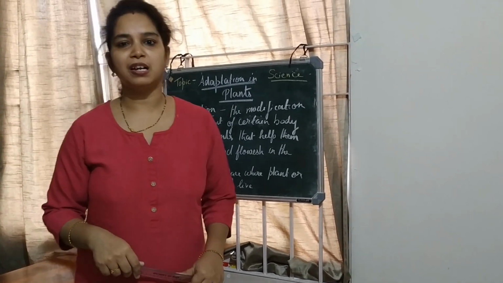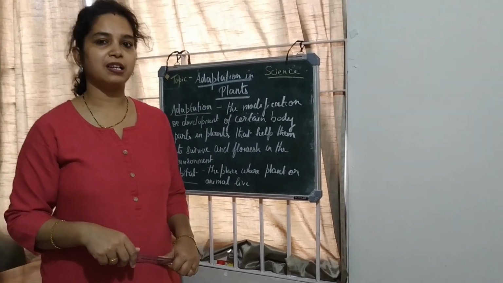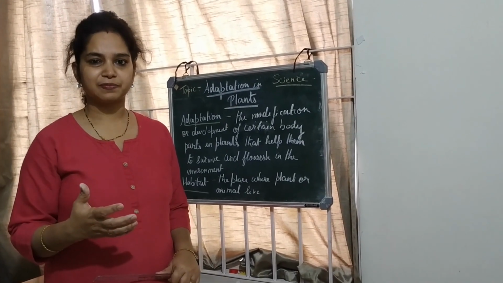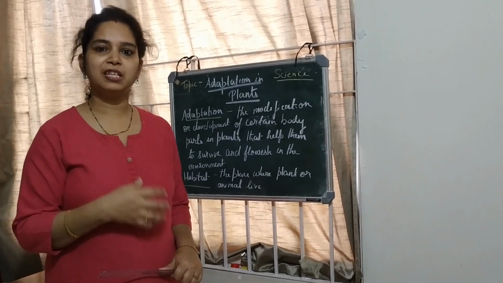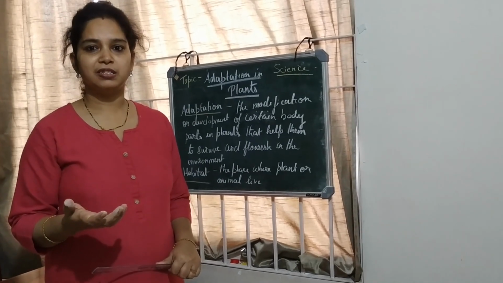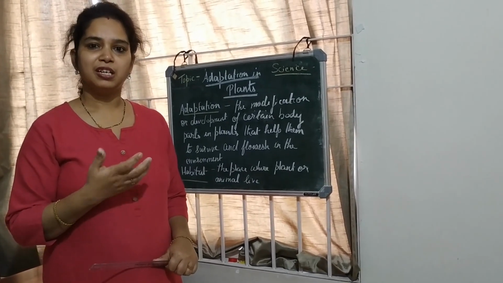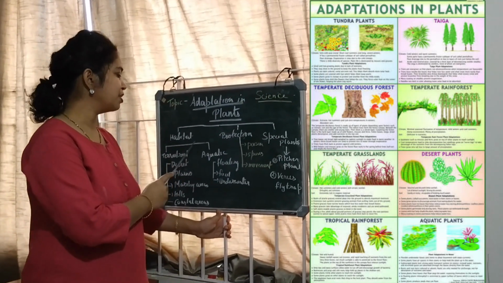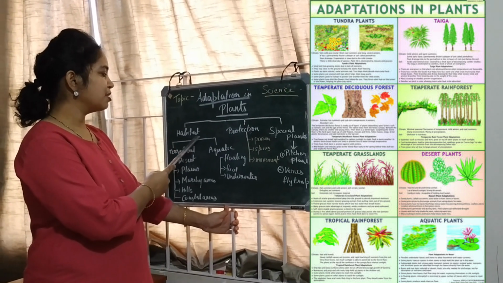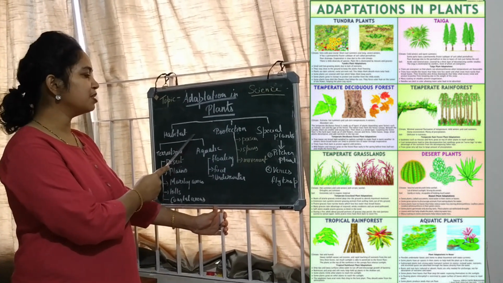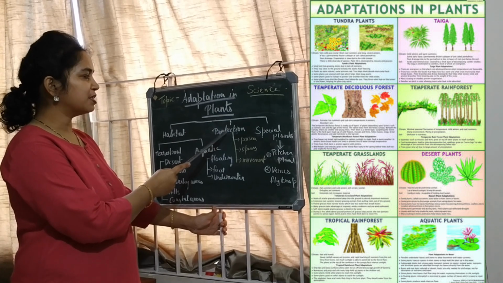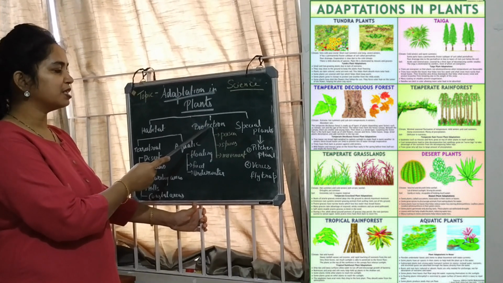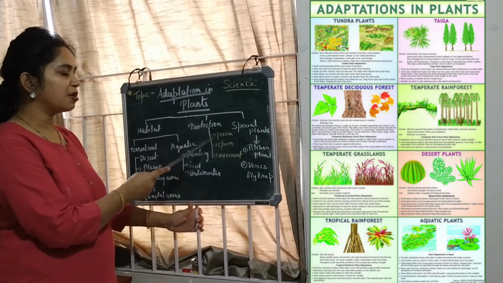So different plants adapt themselves to different environments. Like desert plants adapt themselves to live in the desert, and hilly region plants adapt themselves to live in the hilly regions. Now let's learn how different plants adapt themselves according to the habitat, that is where they live and grow, and for protection. Some plants adapt themselves for protection against predators or other animals.